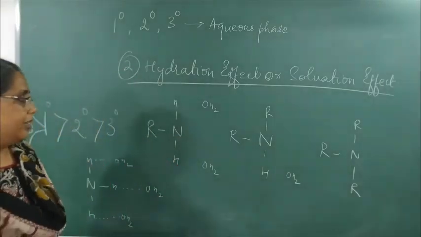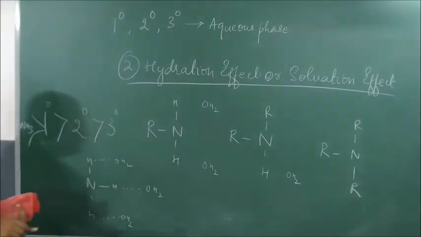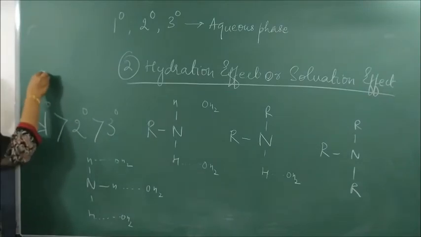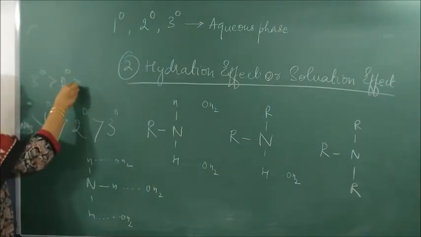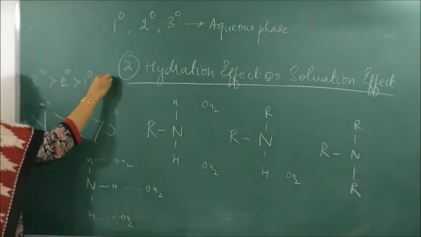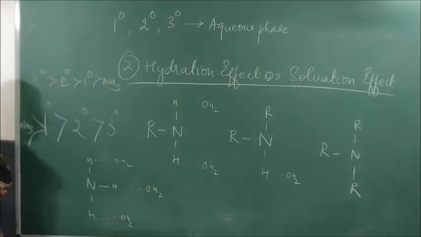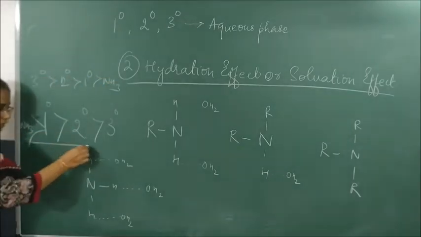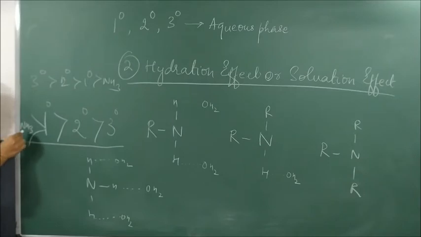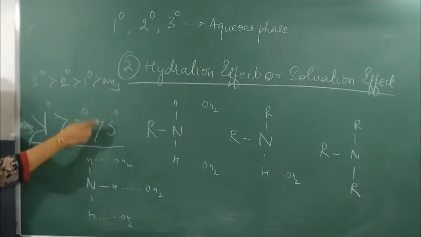Steric hindrance. So our first effect, the plus I effect, said what? Tertiary greater than secondary, greater than primary, greater than ammonia. Second effect, which is the hydration effect, said what? Ammonia, then primary amines, then secondary amines, then tertiary amines.